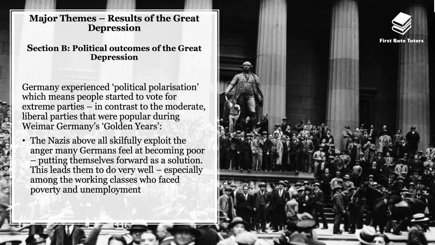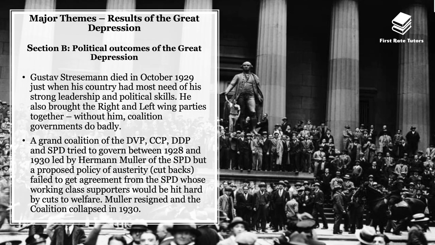The Nazis, above all, really exploited the anger that many Germans felt at becoming poor, and they put themselves forward as a solution. And of course, Hitler himself really exploited this to his advantage, and hence why he eventually became Chancellor. This led them to do really well, especially among the working classes who faced a lot of poverty and high unemployment. As I mentioned before, from a political perspective, it was a huge disaster that Gustav Stresemann died in October 1929, just when his country was most in need of his strong leadership and political acumen. He also had brought the right and left-wing parties together. However, without him, this is what caused the polarization.